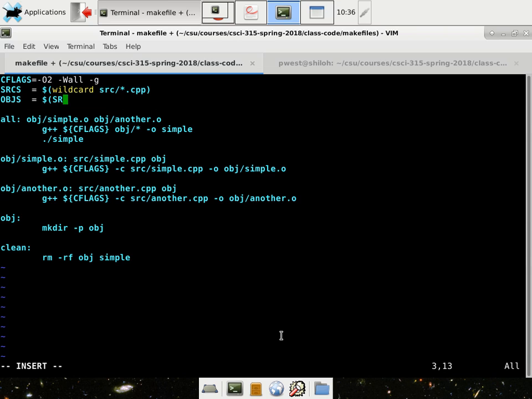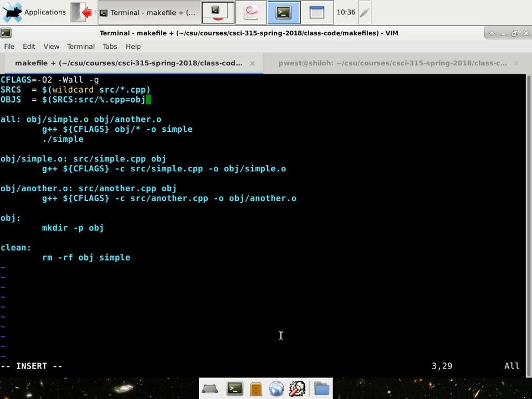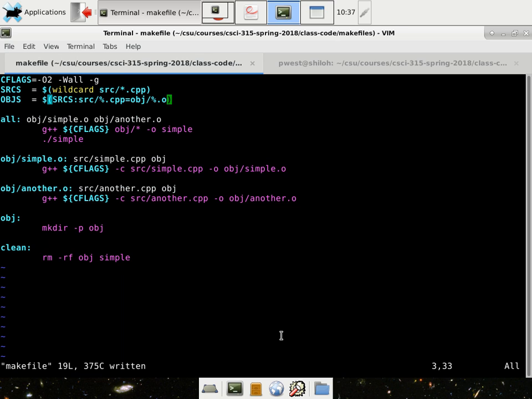All right, $(SOURCES:src/%.cpp, and we're going to replace that with obj/%.o. You can see I don't do this very often.